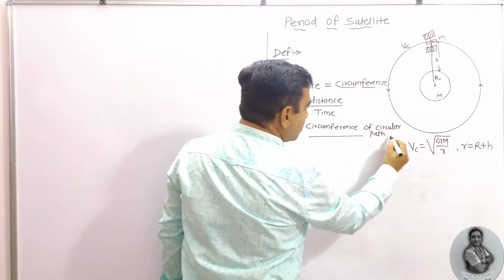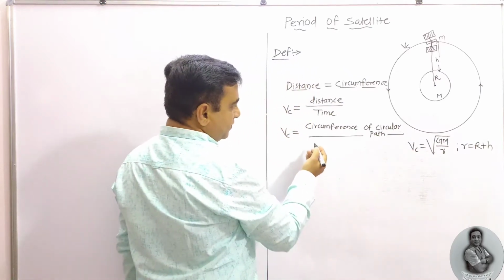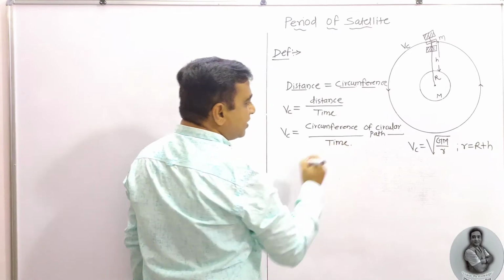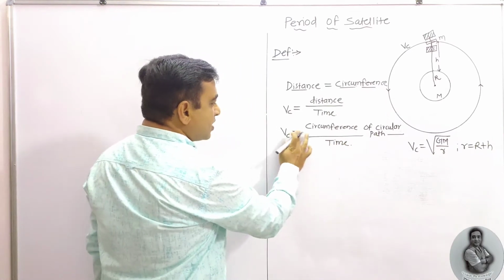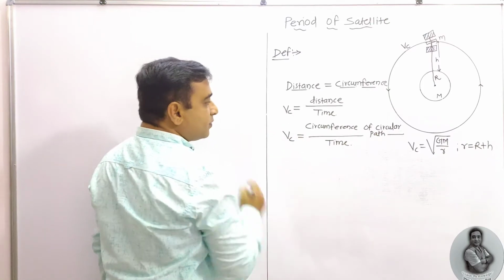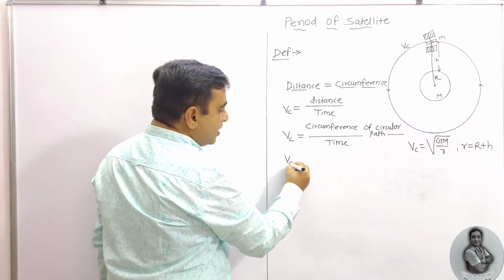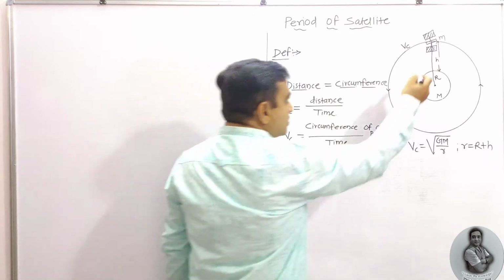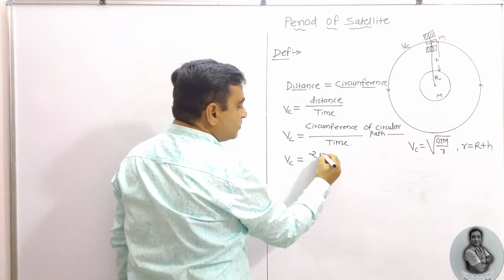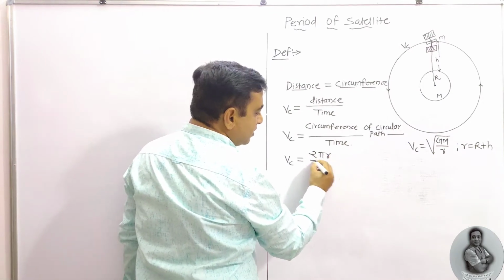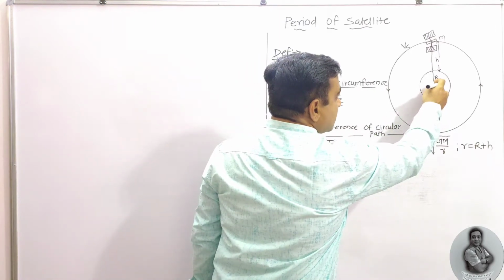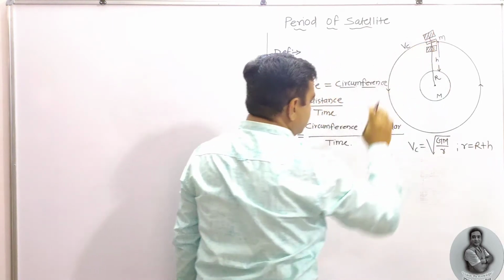Divided by the time taken by the satellite. So we need to substitute that. Vc is equal to the circumference of the circle, which is always 2 pi r, where r is the total distance from the center of the earth to the satellite.